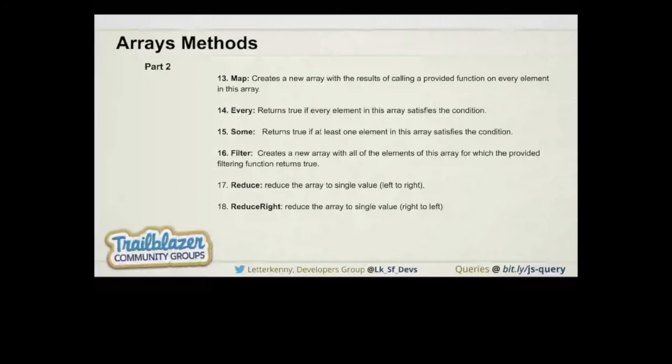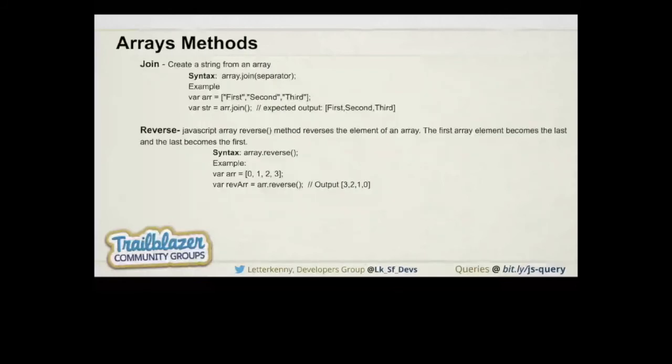Now we are moving on to the other methods that are available. First method is join. If you want to merge an array by a specific string, or convert an array into a string, we can use this join method, which merges the array using any string that we pass.